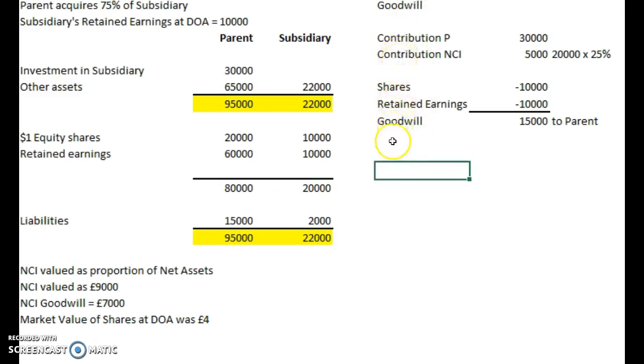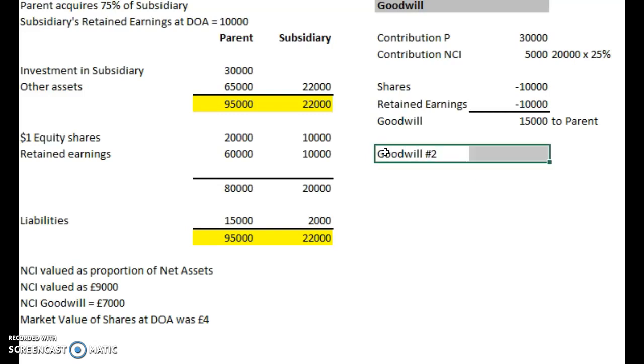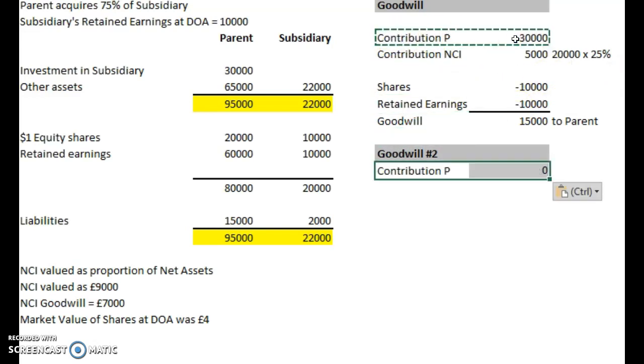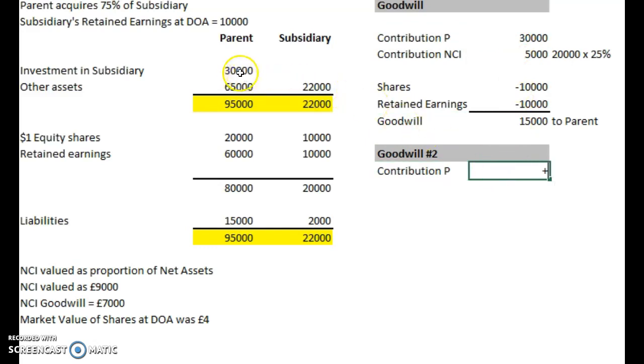We can just make a little heading there. So goodwill number 2. We start off the same. We can just copy that down. Contribution is 30,000.